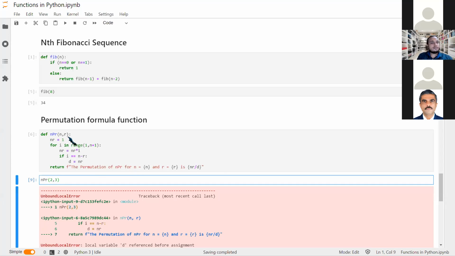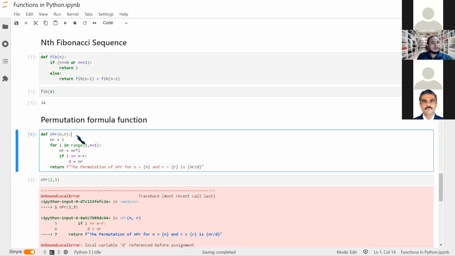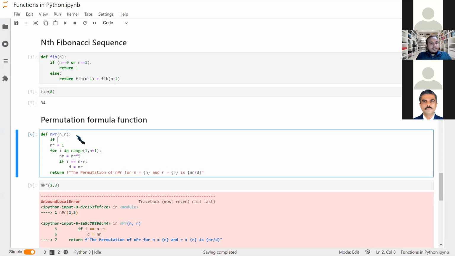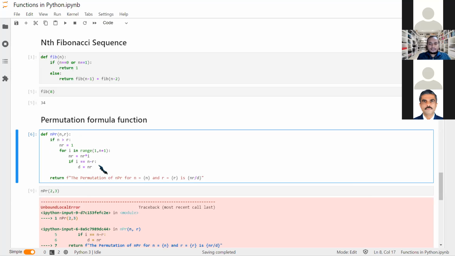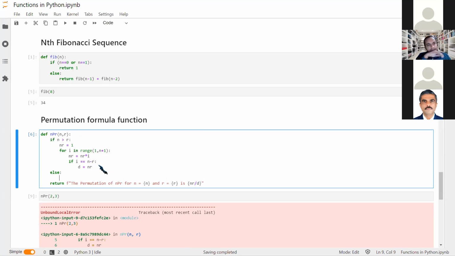So we need to give something else. Here I can define: if n is greater than r. We all know we need to have this condition, right? I'm just taking this tab space ahead. And then we have an else. What is this else?